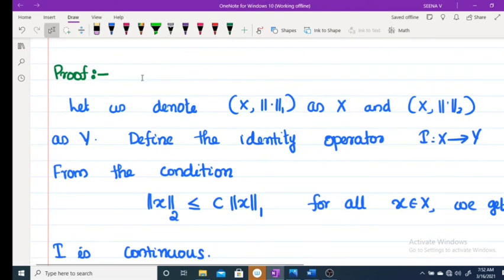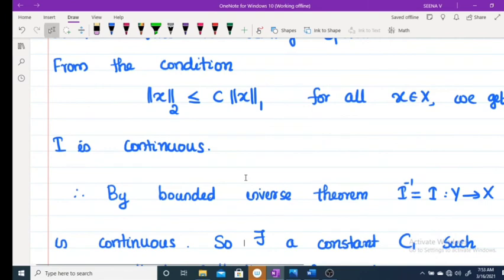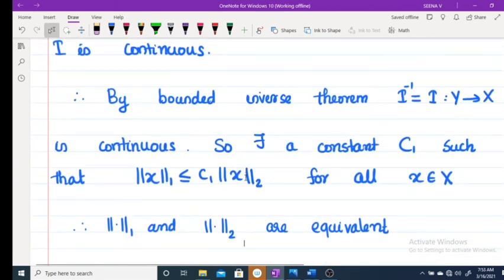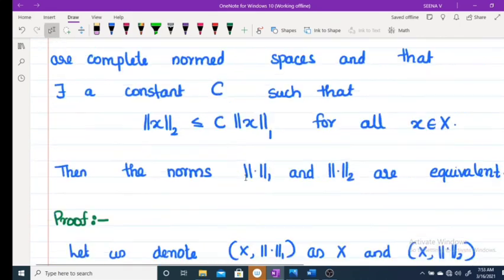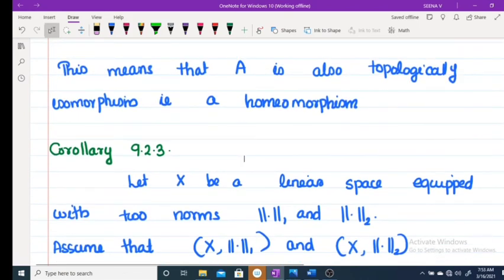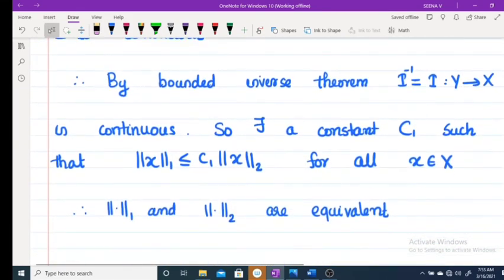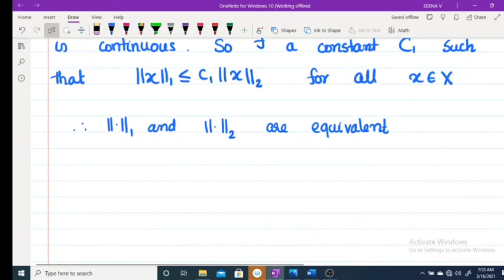Now for proving this, we assume this as capital X and this as capital Y, and define an identity map from X to Y. From the definition, we get norm of x2 less than or equal to C into norm of x1. And by the bounded inverse theorem, for I inverse from Y to X, we get a constant C1 such that norm of x1 is less than or equal to C1 into norm of x2. Thus, norm of x2 is less than or equal to C into norm of x1, and norm of x1 is less than or equal to C1 into norm of x2. This implies norm 1 and norm 2 are equivalent.